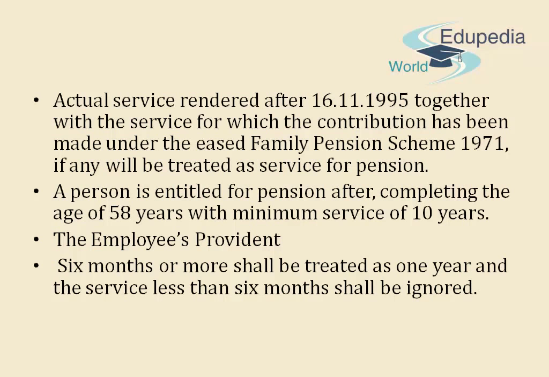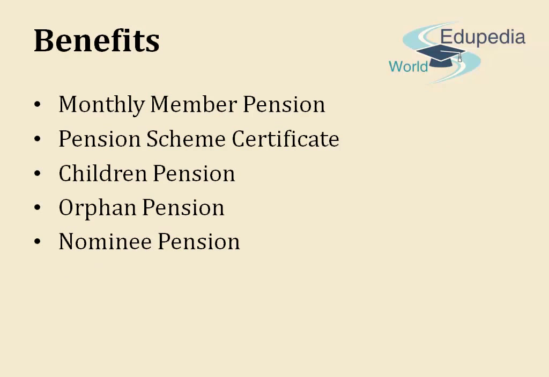Under the Employees Provident Fund, service of 6 months or more shall be treated as 1 year, and service less than 6 months shall be ignored. What are the benefits of EPF Act? Monthly member pension, pension scheme certificate, children pension, orphan pension, nominee pension.